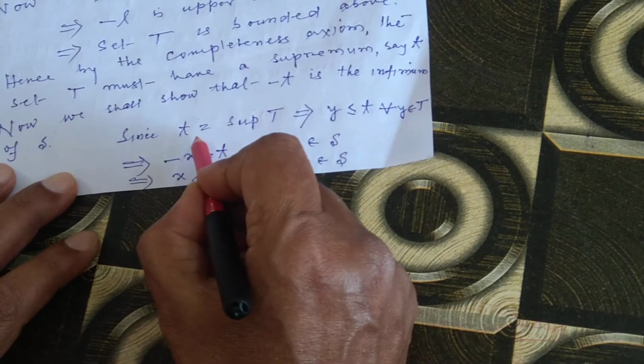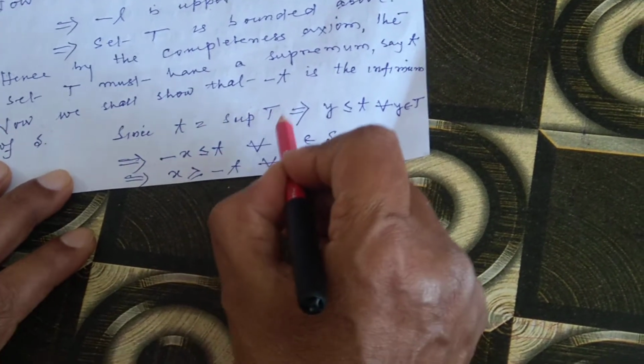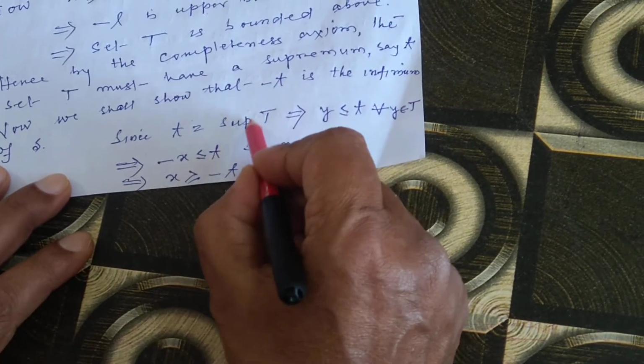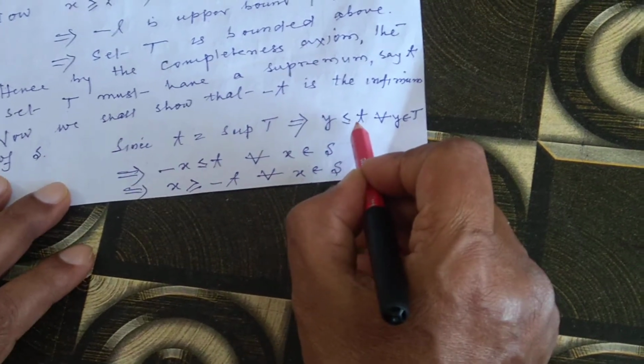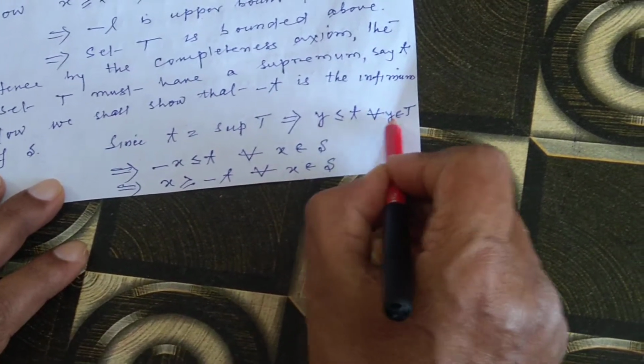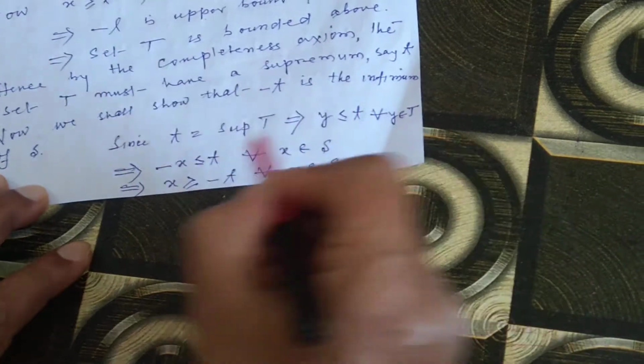Since t is the supremum of the set T, each member of the set T must be less than or equal to t for all y belonging to T.